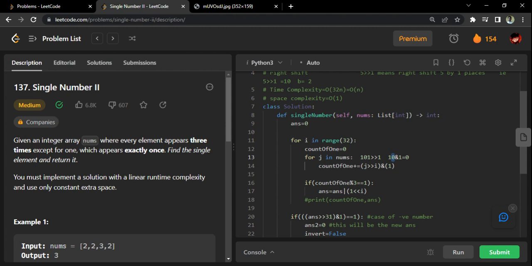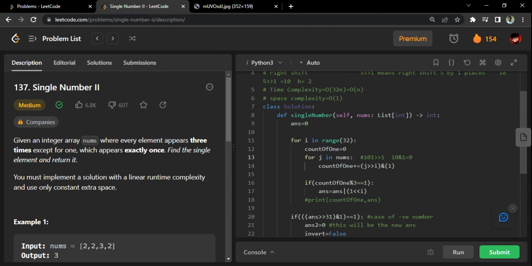Whenever you do AND with one, if it is one, it will remain one. If it is zero, it will remain zero. That's the basic idea. So all these things are done to get the ith bit of the number. I'll just comment it out so that it helps you: ith bit of the number. So yeah, I got the ith bit.